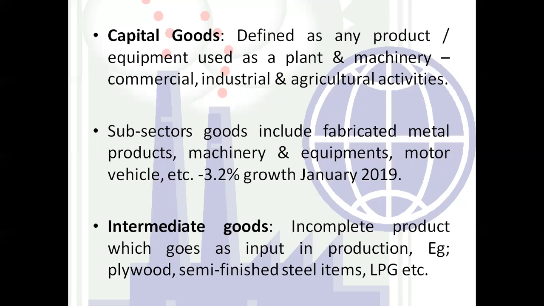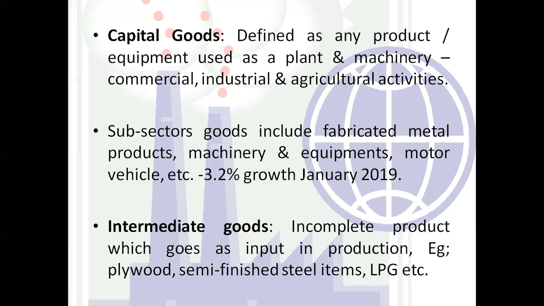So here we are going to use plant machinery, your land and building for any of these activities, commercial, industrial, and agricultural activities. The subsector of the capital goods include fabricated metal product, machinery, equipments, motor, vehicle, etc. Right?